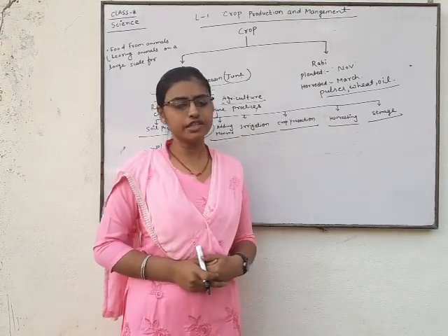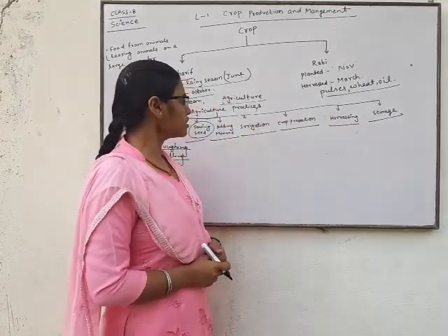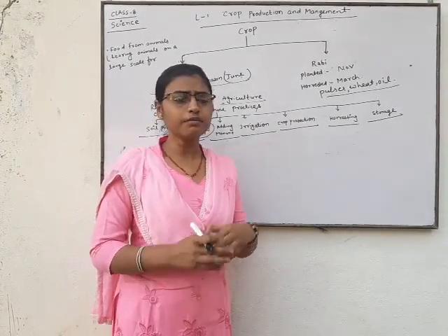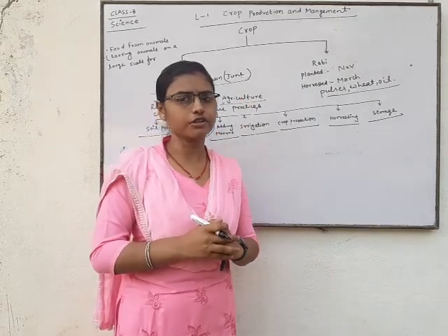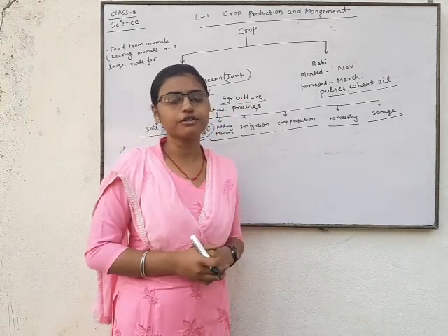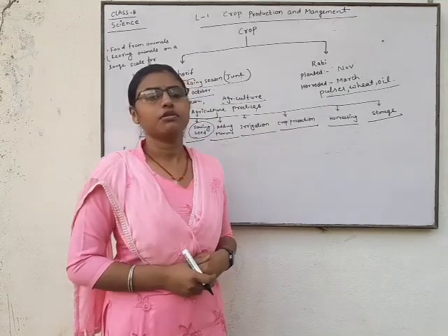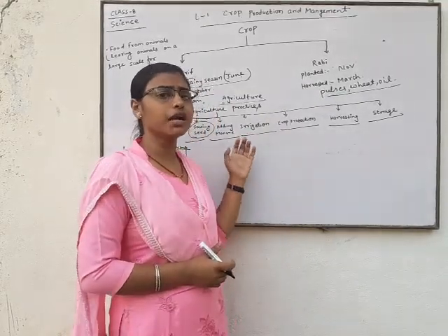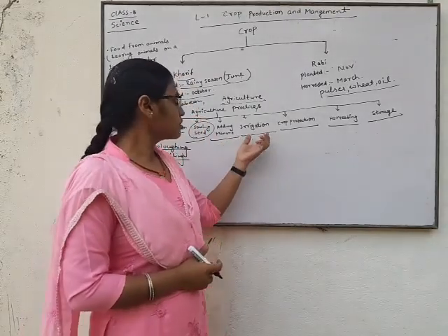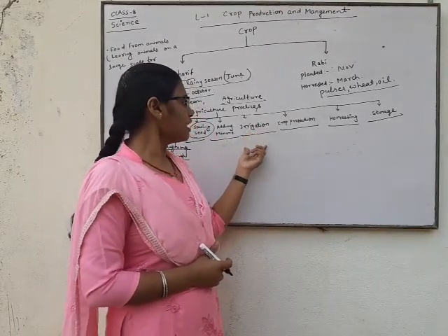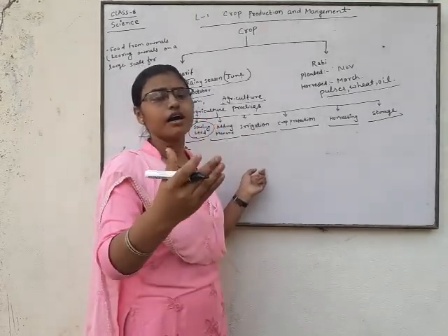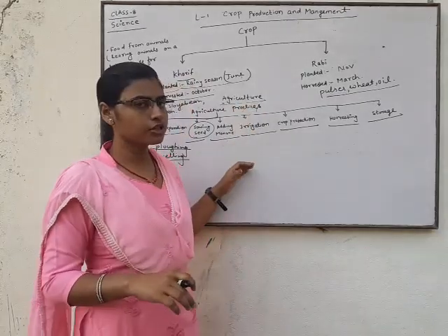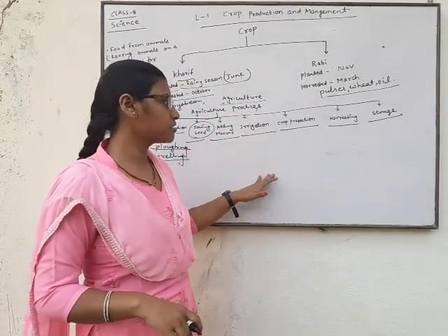Irrigation is that agriculture practice in which a proper, fixed amount of water is supplied to the plant, because water is necessary for the growth of plants. So irrigation is the process in which water is supplied to the crop. This is also called an agriculture practice.